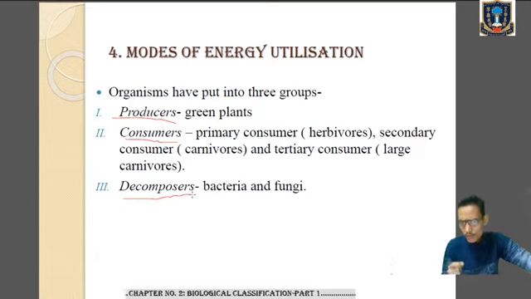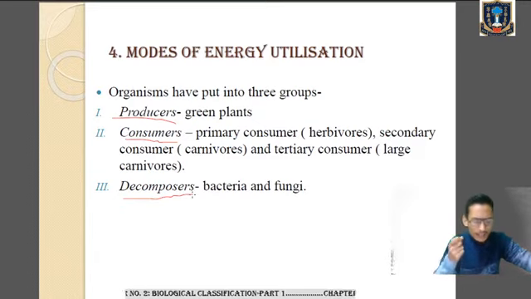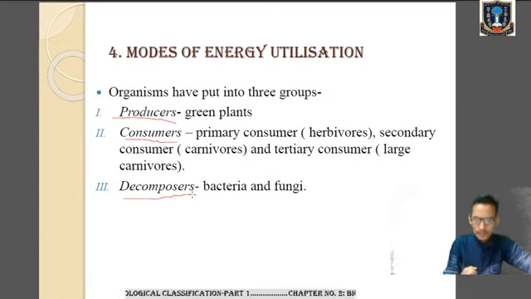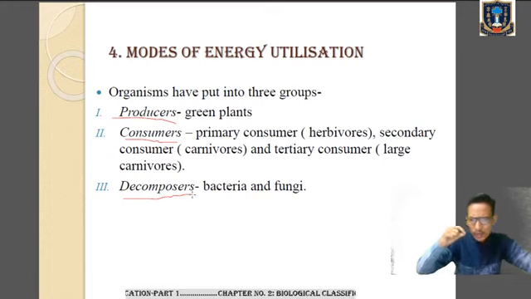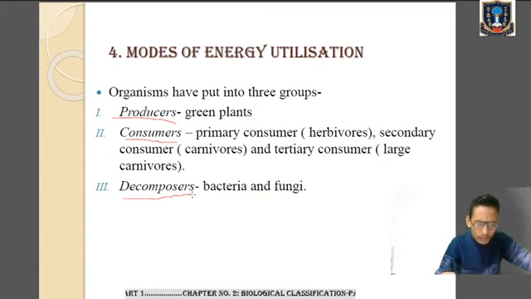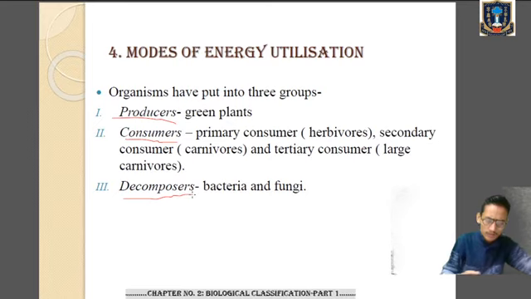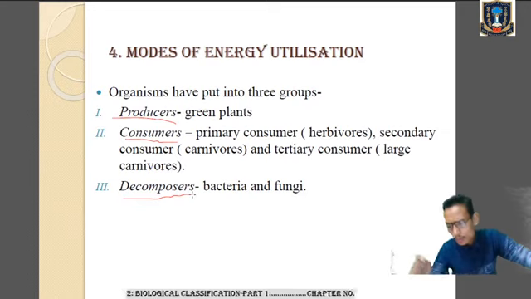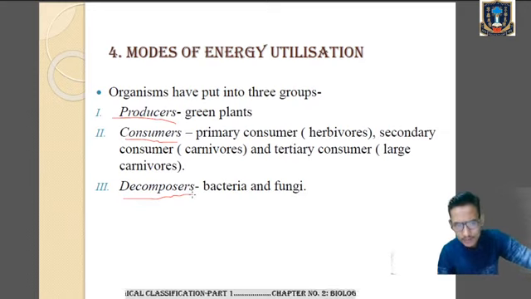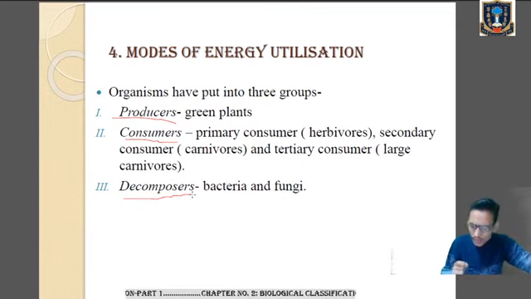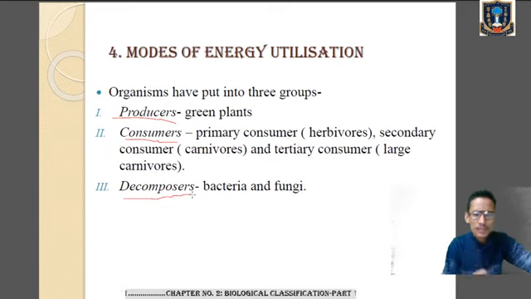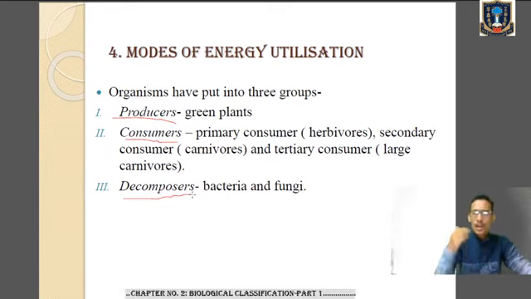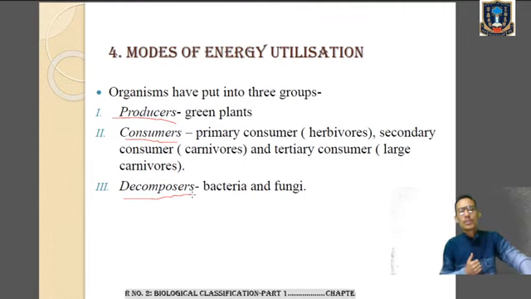Why? Because the green plants contain chlorophyll, and they are able to entrap the light energy, or we can say solar energy. Okay, and that solar energy is utilized for the synthesis of food particles, mainly in the presence of carbon dioxide and water, and such process is known as photosynthesis. So since green plants synthesize the food in our ecosystem, such green plants are known as producers. Okay, after producer we'll get the consumers.